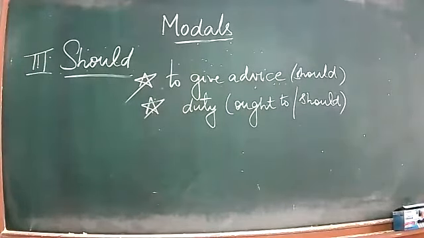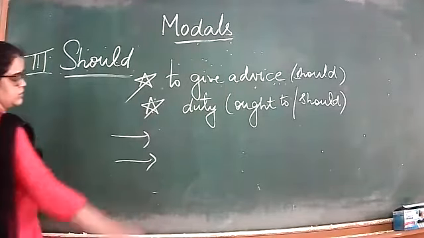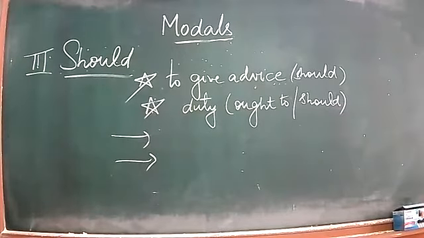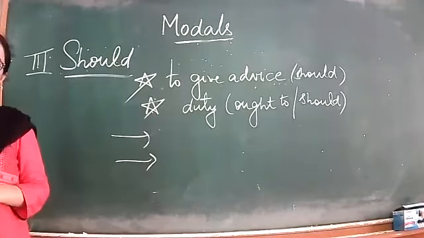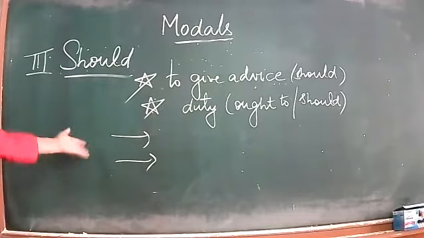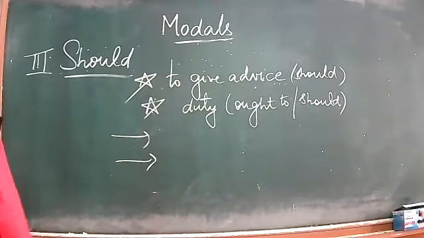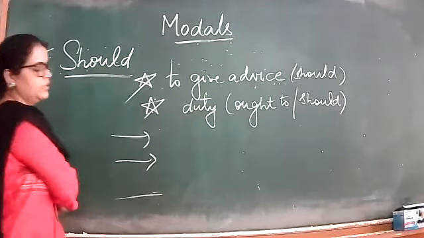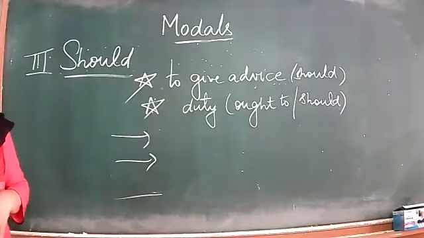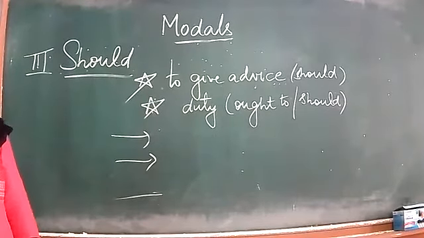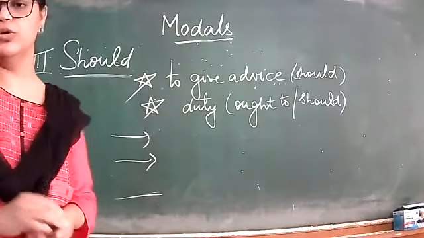So let me see. Is there anything left in should? No. So please make the sentence of these two uses. I'm waiting. Please make sentences. So we could cover only 3 groups, but there are 7 groups actually. Only this much we can do today, because it's 12:15 I think already. So only this much. Complete up to here. We'll complete the next groups tomorrow. 3 are left. That will continue tomorrow.